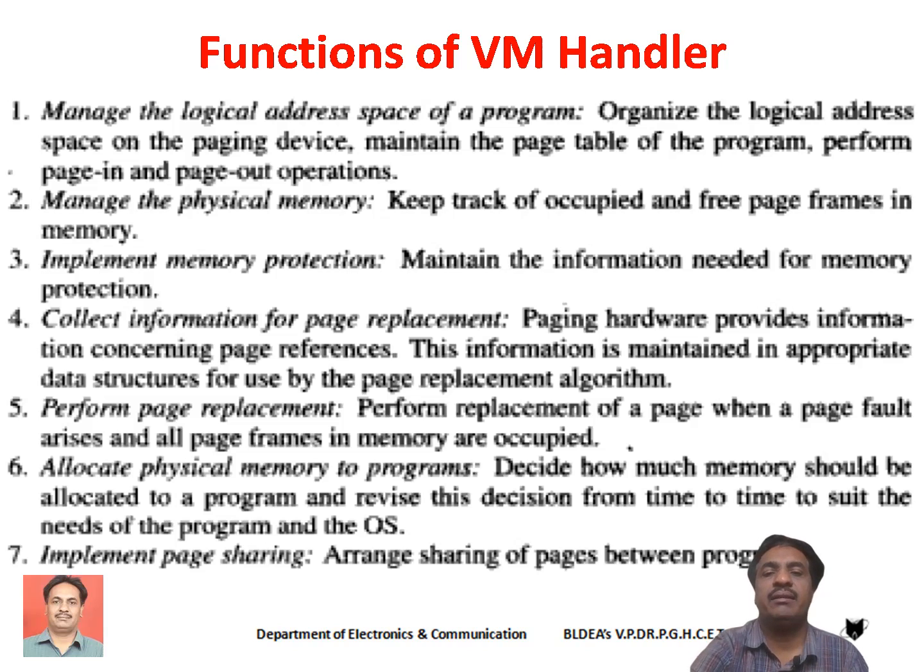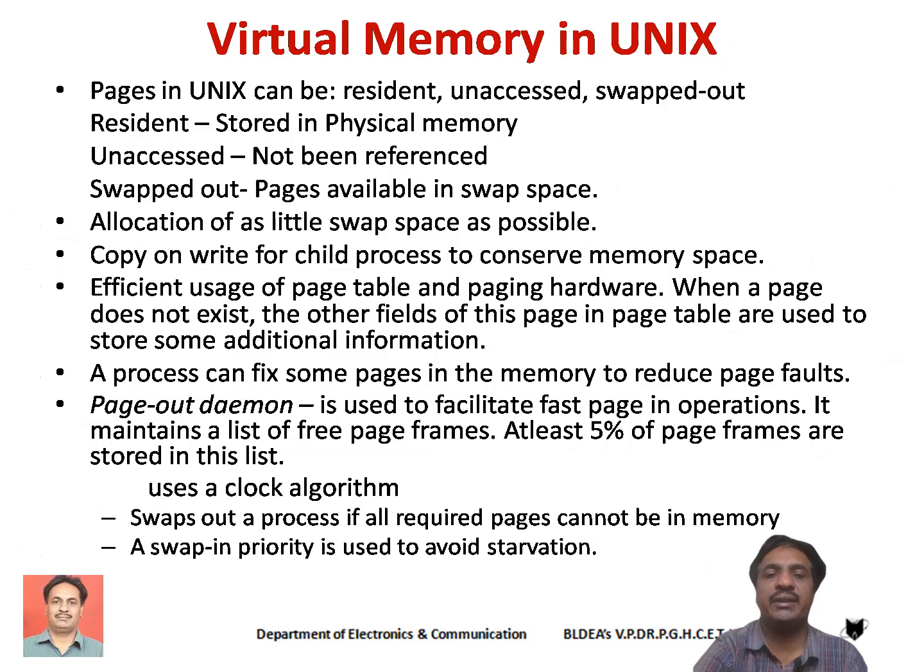Okay. Then we are moving to the next topic of this unit, that is virtual memory in Unix. Here we are going to discuss how the Unix operating system has implemented the virtual memory concept. Actually in the Unix operating system, there can be three different types of pages. The Unix operating system identifies the pages as resident pages, unaccessed pages, and swapped out pages.